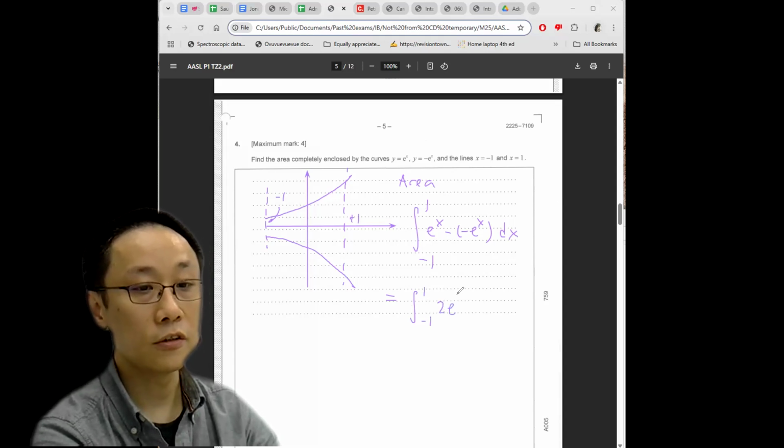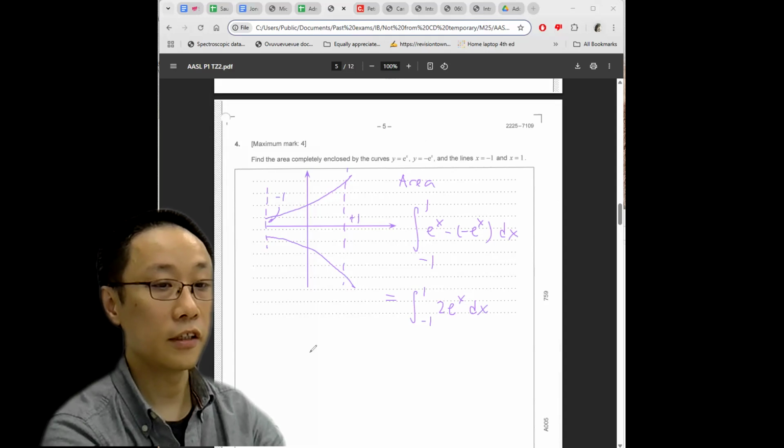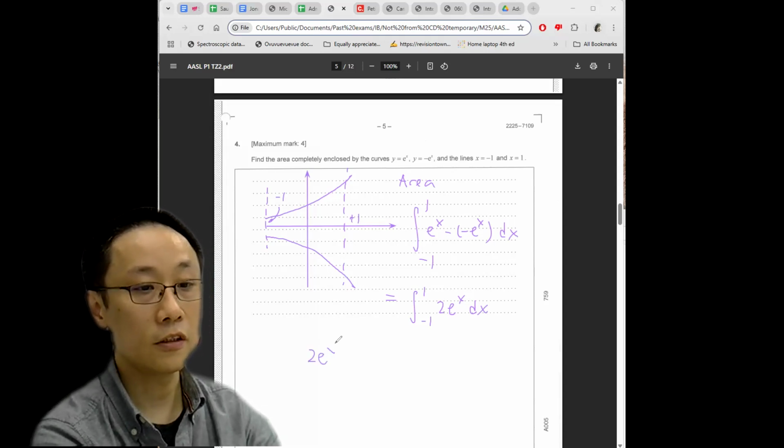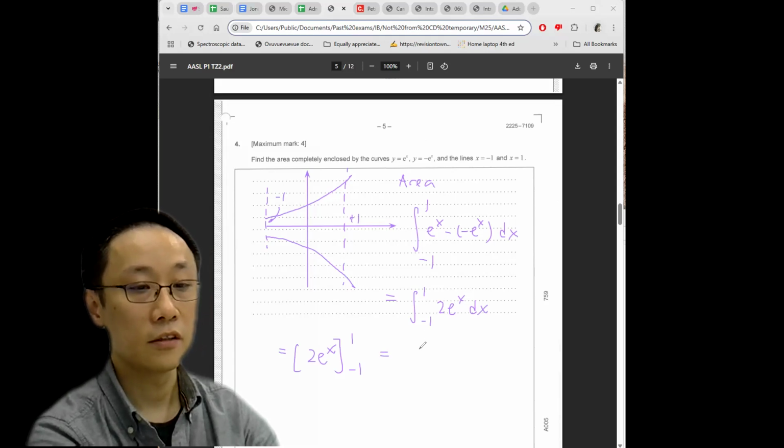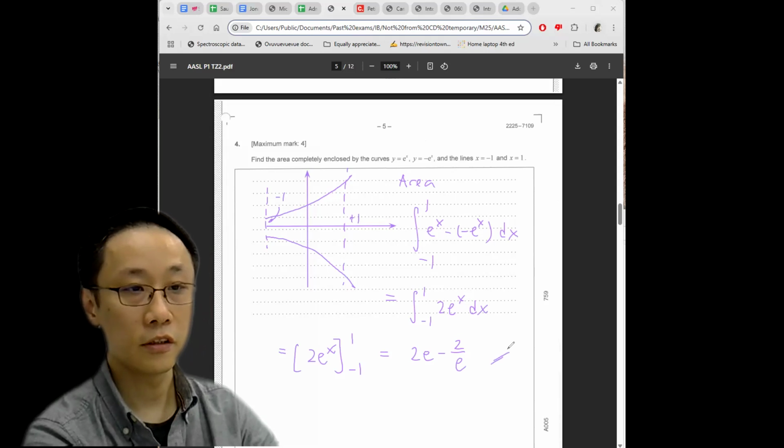Simplified, you just get 2e^x dx, and when you integrate e to the x, it makes no difference. So e to the x, you put the upper bound and you put the lower bound in. The answer is just 2e minus 2 over e. So easy.